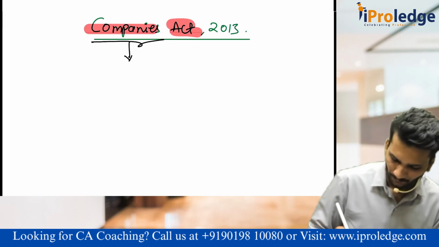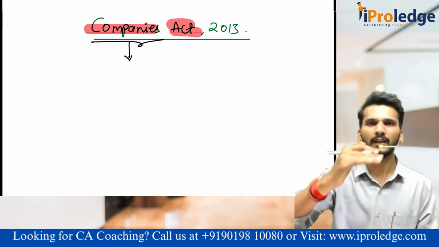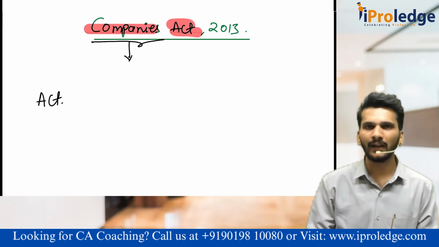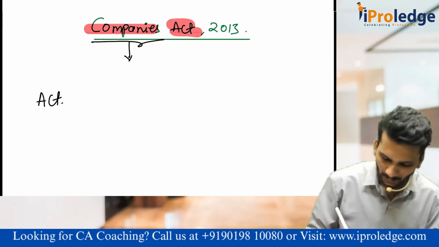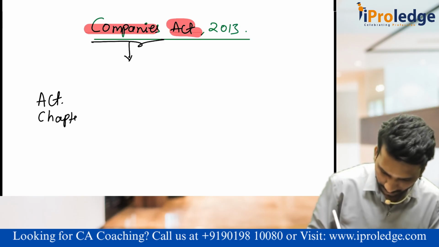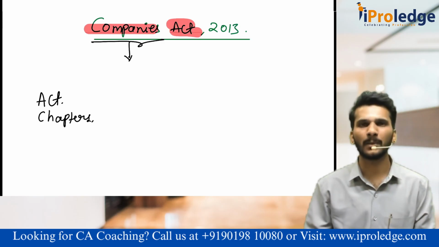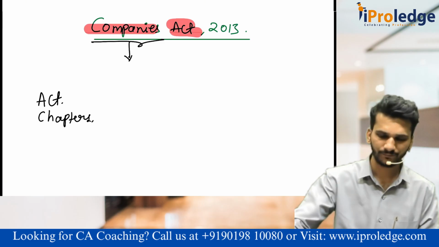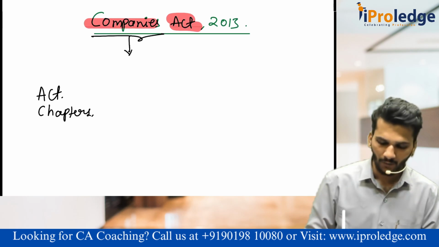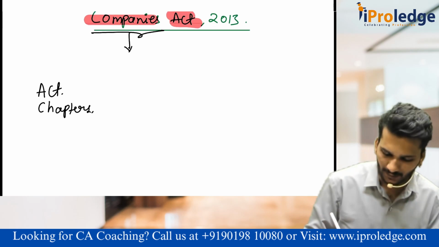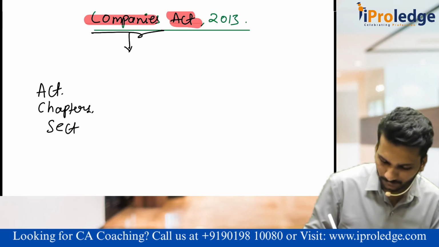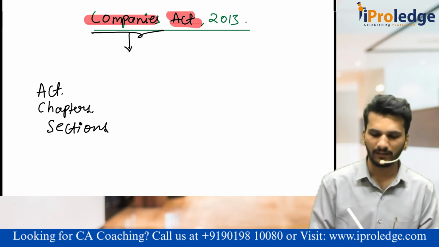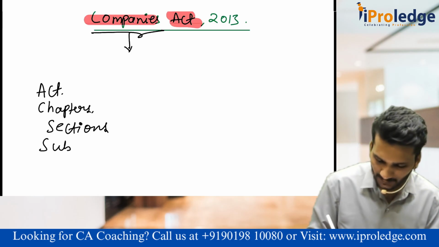On top of everything, there is something called as act. Under the act, act will be divided into chapters, like chapter 1, chapter 2, chapter 3. I'll show it from the MCA website itself. Once it is chapters, the chapters are again divided into sections, and those sections are divided into subsections.